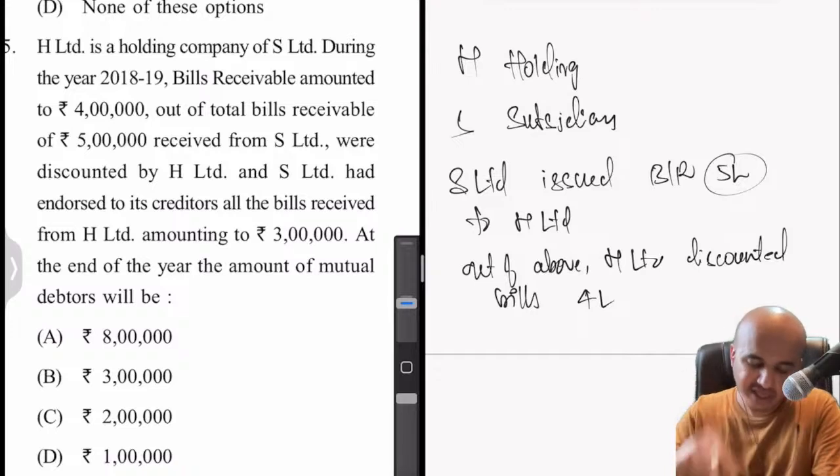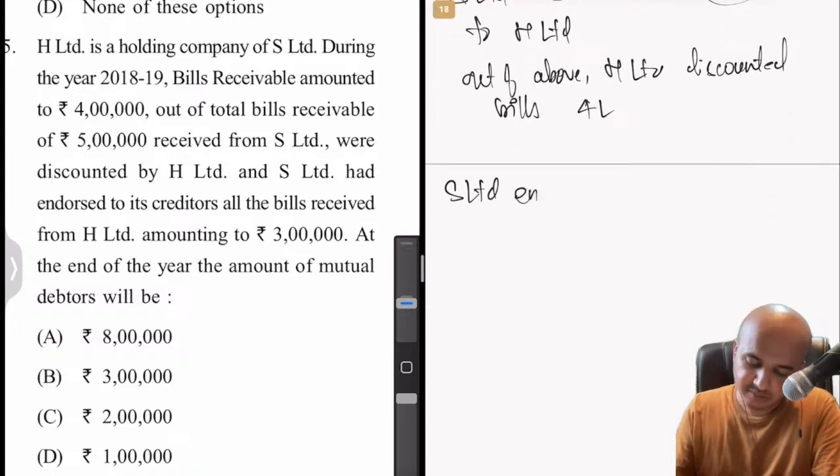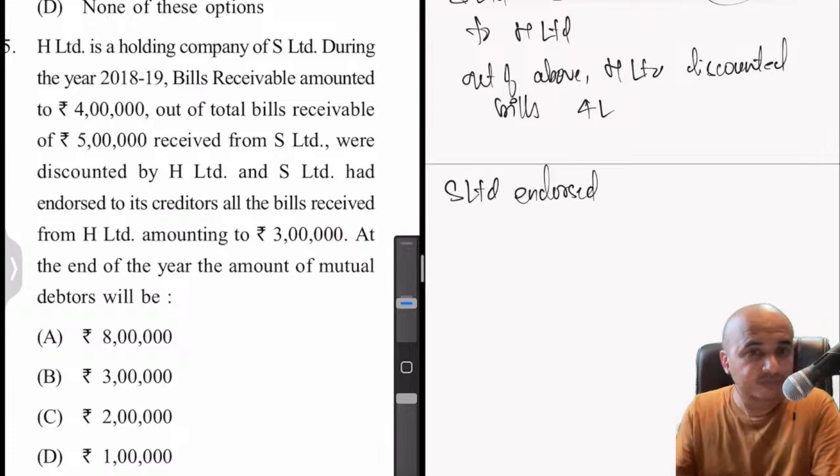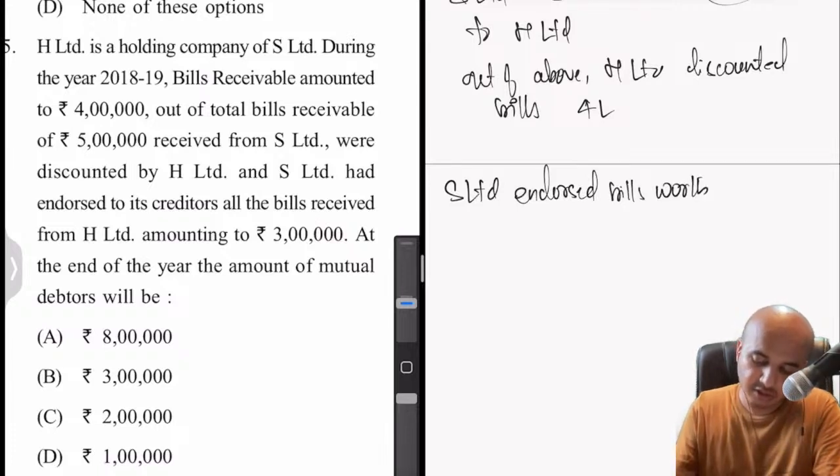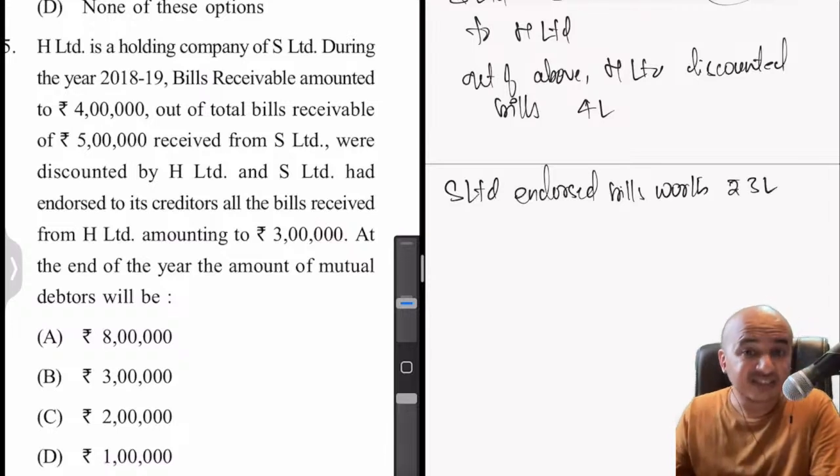Okay. Then further they say S Limited endorsed bills worth rupees 3 lakhs to its creditors.